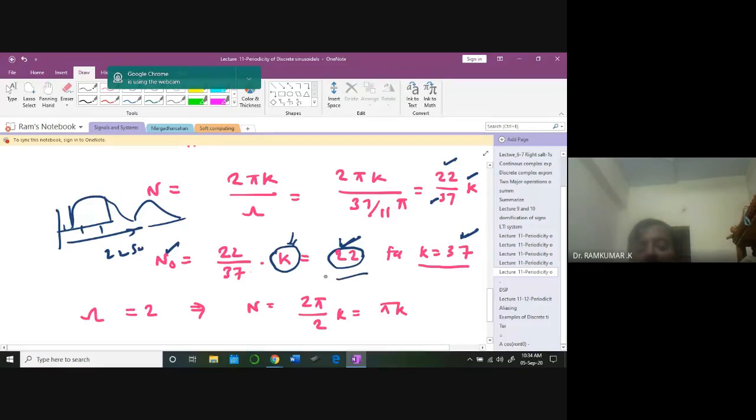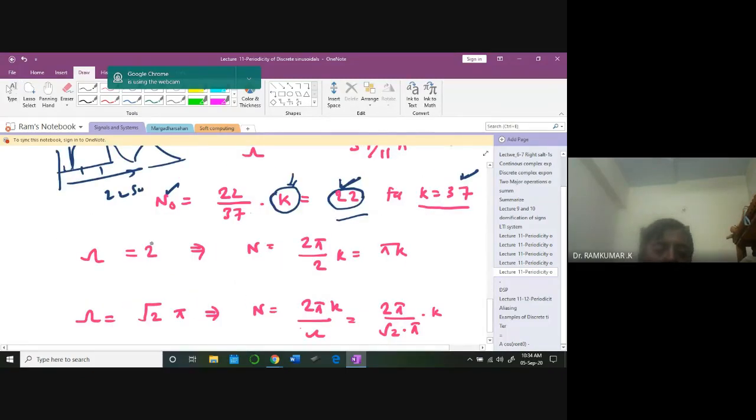That's the idea. In the same manner, you can look at bigger omega equal to 2, it is going to be 2 pi by 2k, and it's going to be pi k. For any value of integer k, will this number become an integer? Can somebody tell me? You understand what I'm asking? N will never become an integer, primarily because this number is an irrational number. It has decimal points, it will keep on going. So you cannot find an integer k which can give you an integer for n. So it will not be periodic at all for this case.